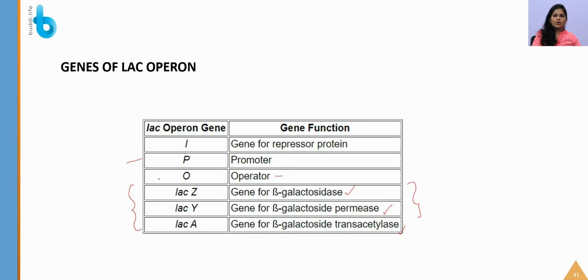So you can see this O will be present in between this promoter and the structural gene, and this O will be blocked by the repressor protein, so that the enzyme cannot bind to the promoter and the transcription process cannot continue. For that only, the repressor will be binding to the operator. If that repressor molecule is removed, the transcription will proceed and they will be coding for particular enzymes. Now we are again going to watch a video on the lac operon concept so that you can understand that very clearly.